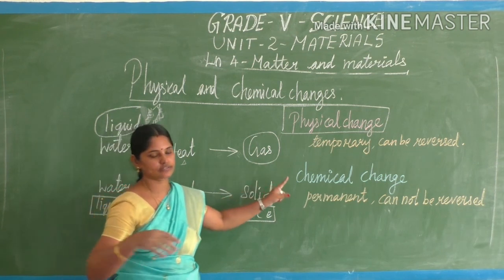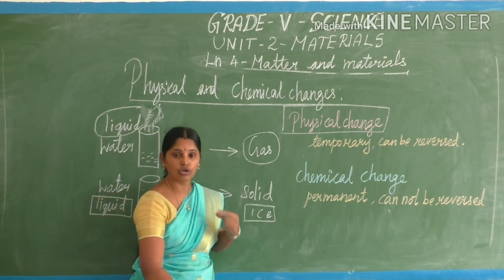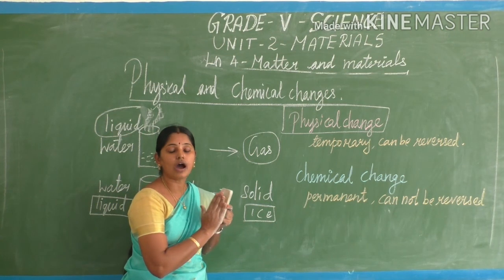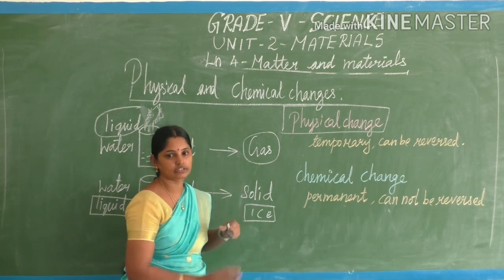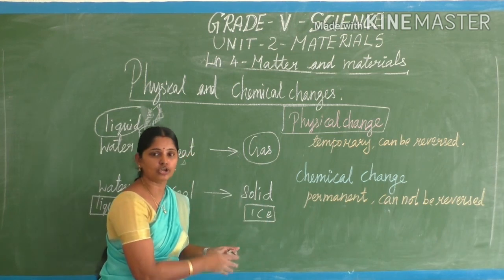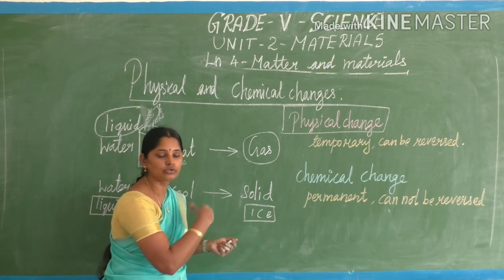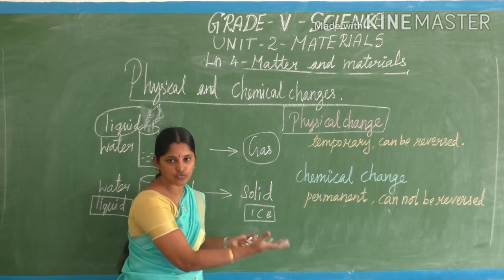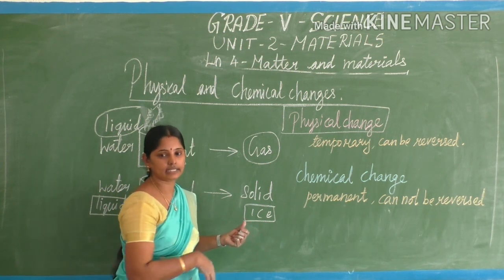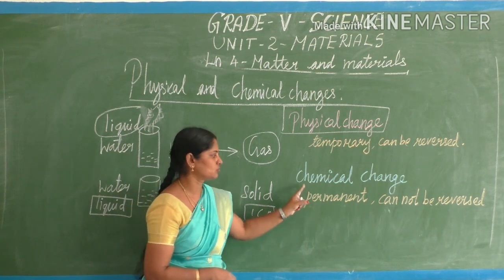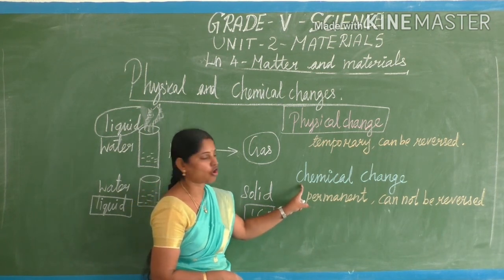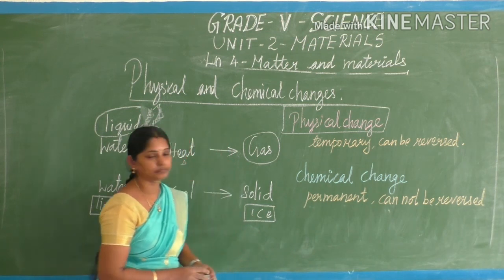Okay, physical changes. Whereas in chemical changes, the whole thing changes. If we burn this, we can't get back the original wood again. So one matter is changed into another matter. From the solid to another matter, ashes form. We can't reverse it. So those permanent changes happen. Such kinds of changes are called chemical changes.